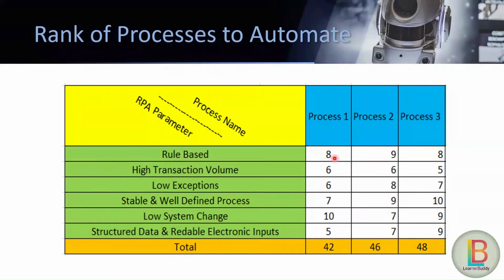So let us take rule based. On a scale of 10, we are giving a rating of 8 for process 1. For process 2, we are giving a rating of 9. For process 3, we are giving a rating of 8. And for every parameter, we need to give a score to that particular process. After giving the scores, we will have a total, right? Based on the total, the highest number should go first for RPA. Here we can see process 3 has 48, so process 3 should be automated first. This is how we can determine which process should be the first candidate for RPA.